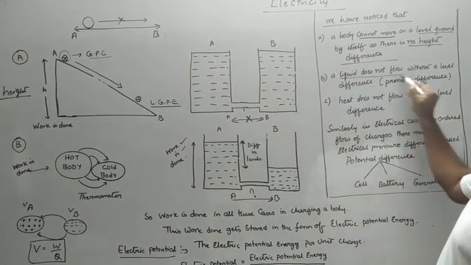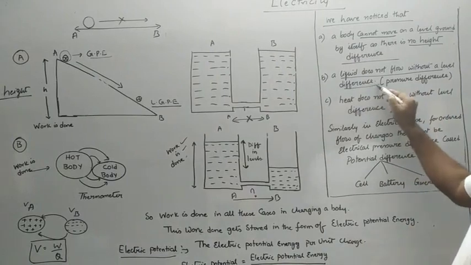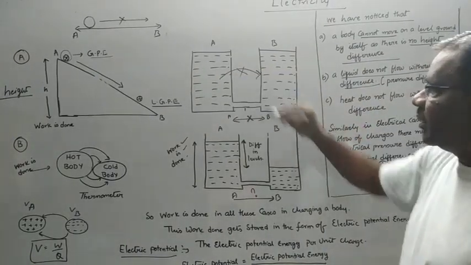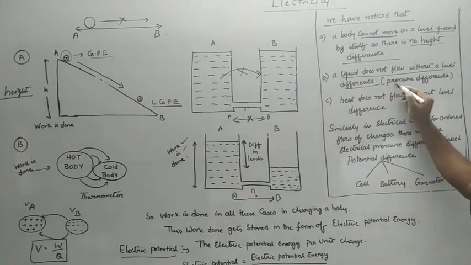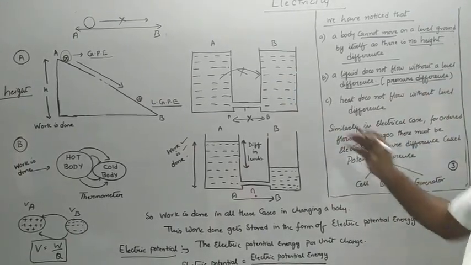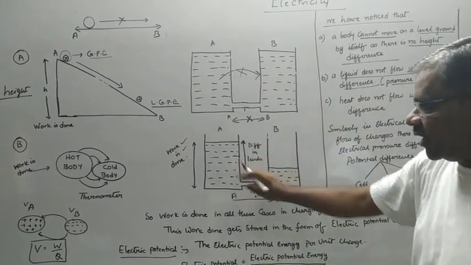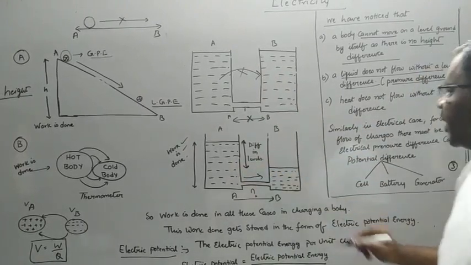Similarly, a liquid does not flow without a level difference. Now, you can see in this case, there is no flow of liquid from A to B. Why is there no flow? Because there is no pressure difference. As there is no pressure difference between A and B, the liquid does not flow. Whereas here, the liquid flows from A to B.